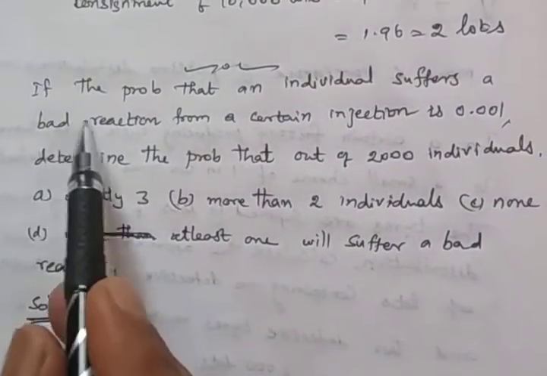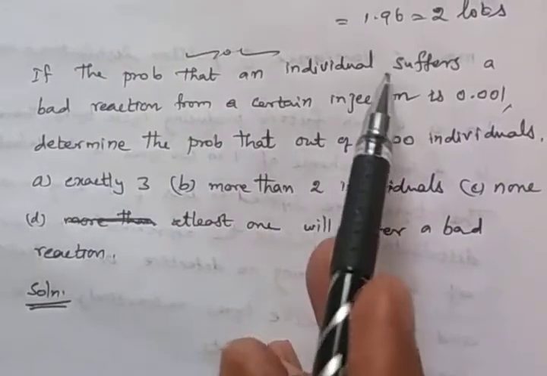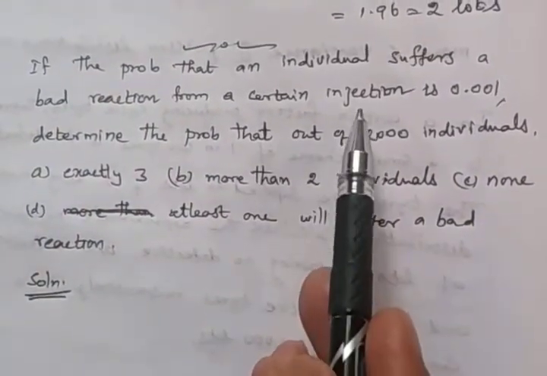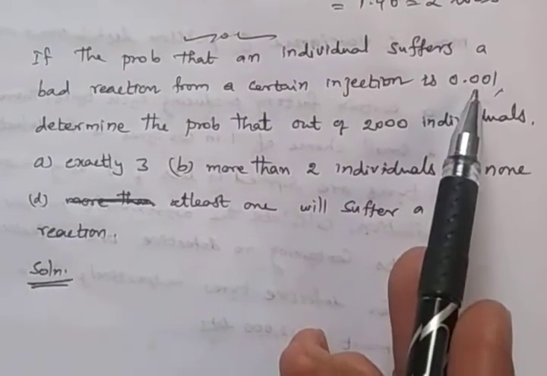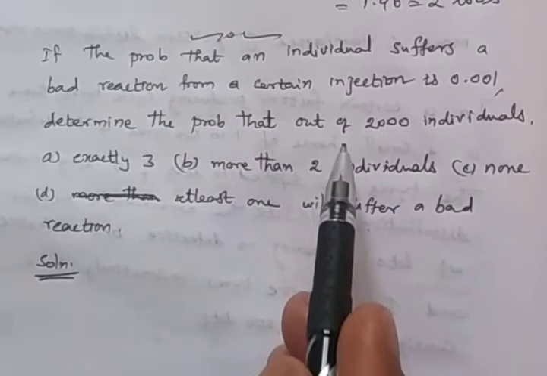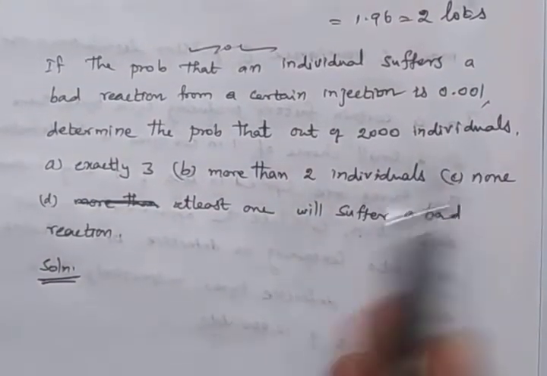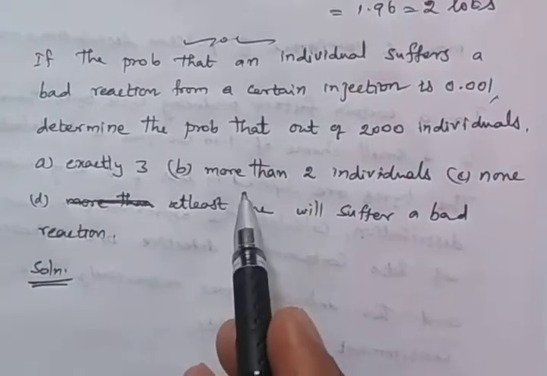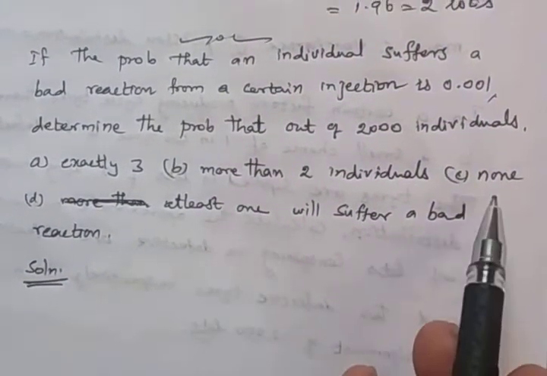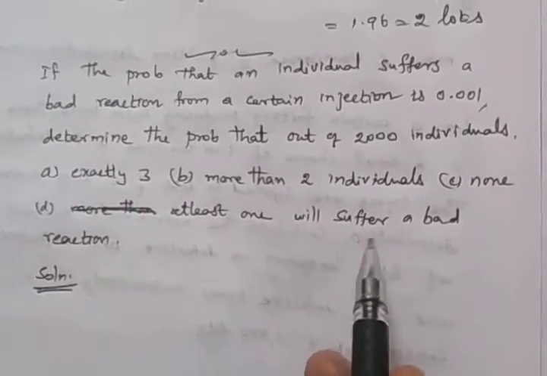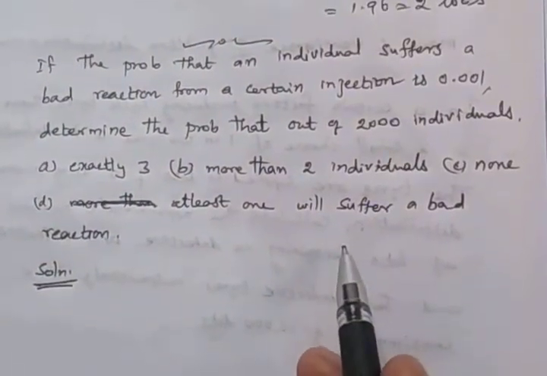So if the probability that an individual suffers a bad reaction from a certain type of injection is 0.001, determine the probability that out of 2000 individuals, exactly 3, second question is more than 2 individuals, third one is there is none, and fourth one is at least one will suffer from the bad reaction.